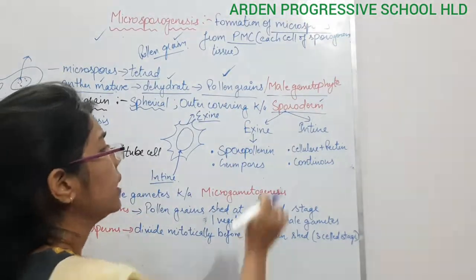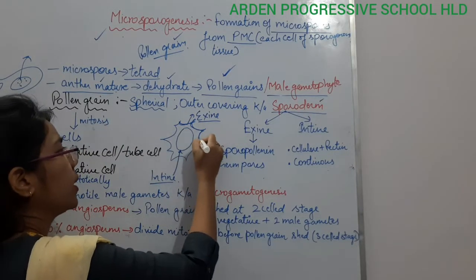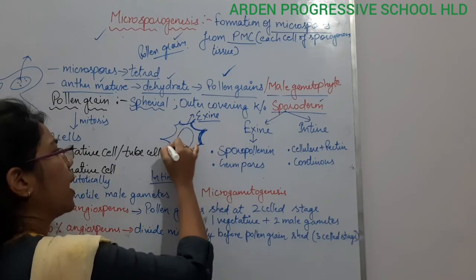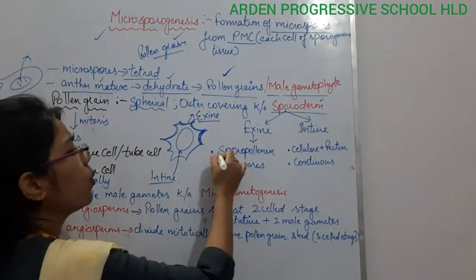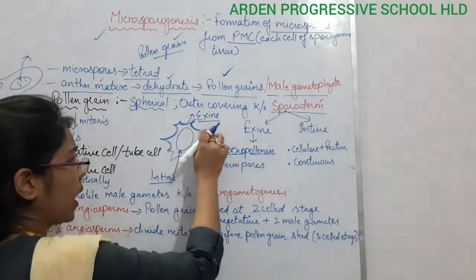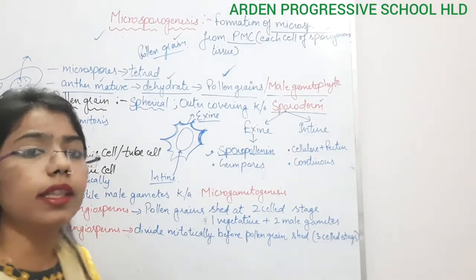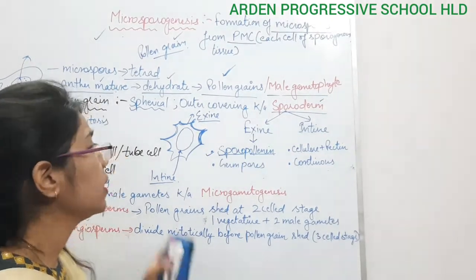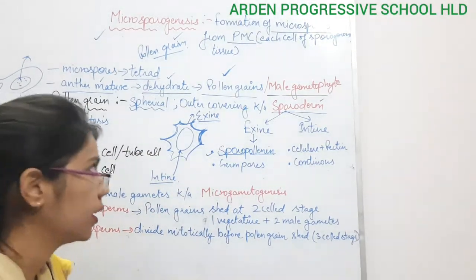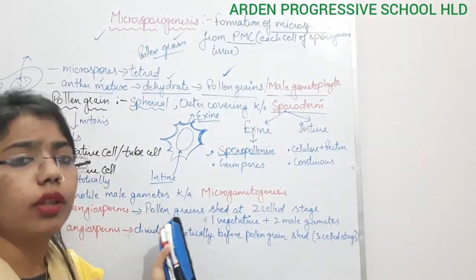Now this exine which is present here, it is made up of what? It is made up of some chemical. It is known as what? Sporopollenin. The exine layer is made up of sporopollenin, which provides great thickness to the pollen grains. Whenever there is an unfavorable condition, it prevents the desiccation of the pollen grain.